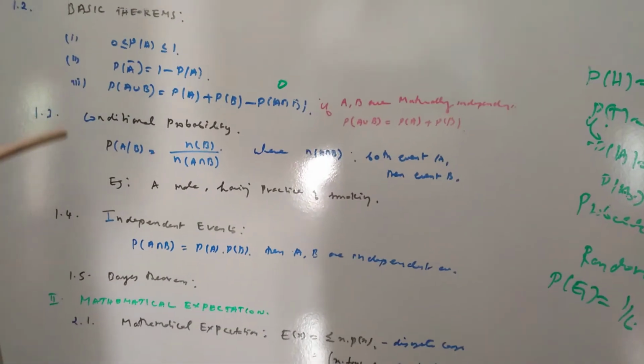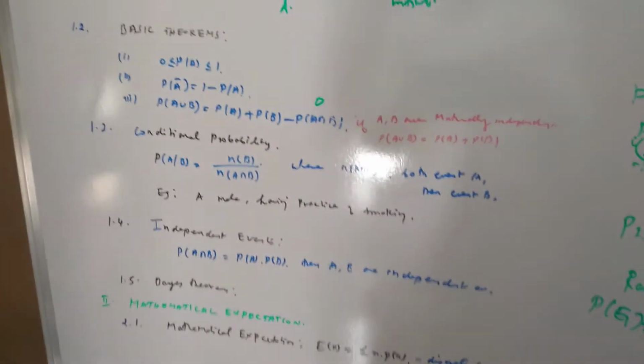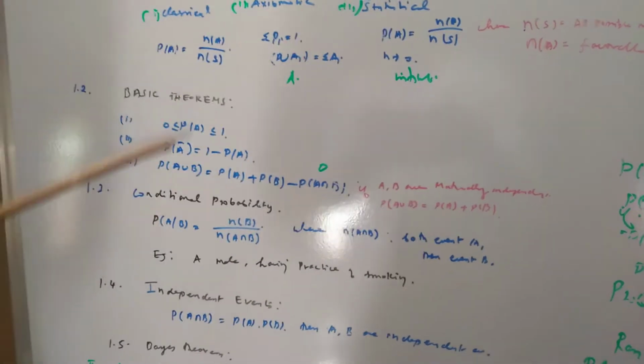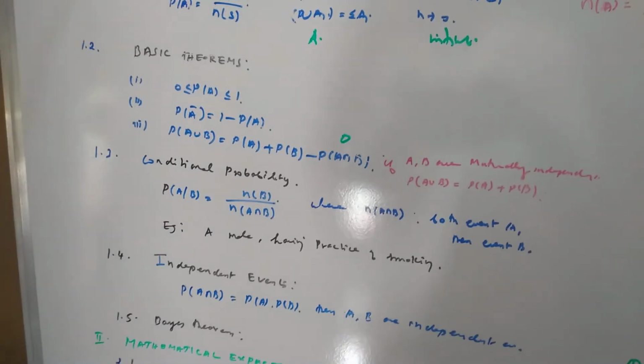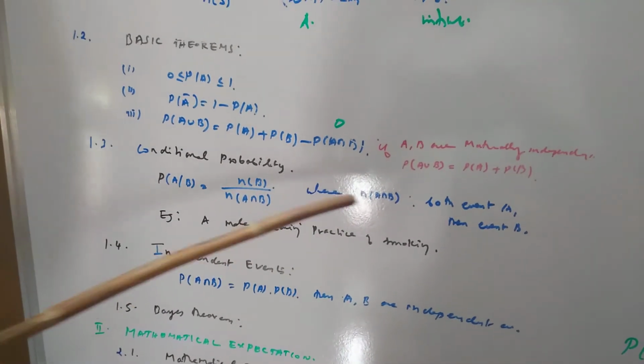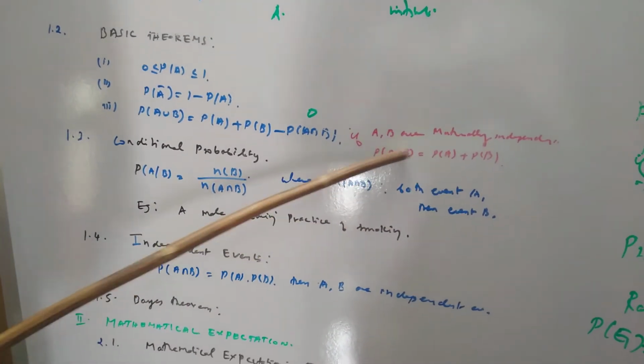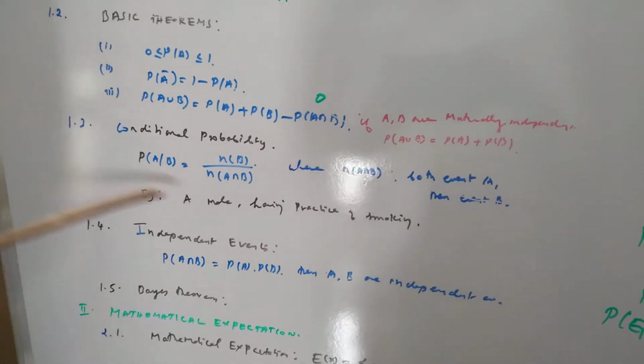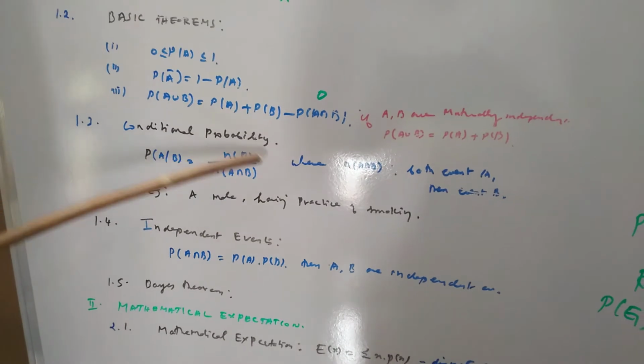Then, this is what I mentioned here, the subdivisions. First, the introduction to probability theory, then basic theorems, then conditional probability. You know what a conditional probability is: if one event has already happened, then P of A given B equals N of A intersection B by N of B.